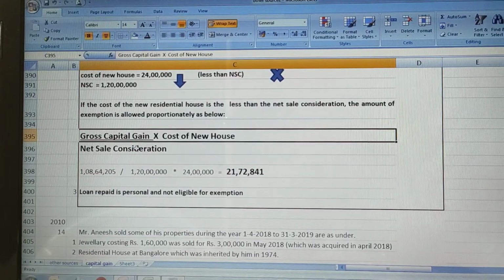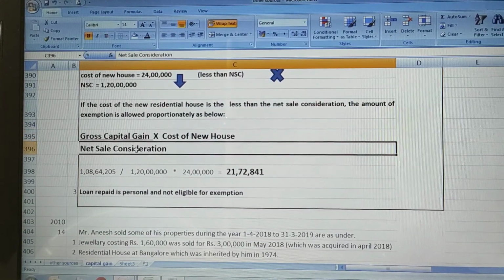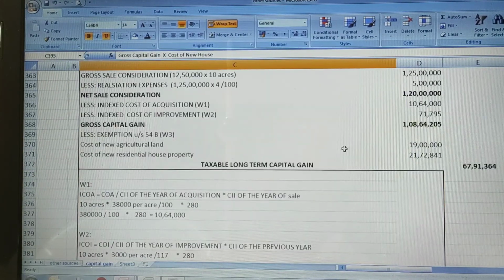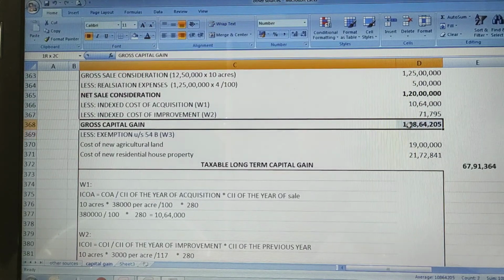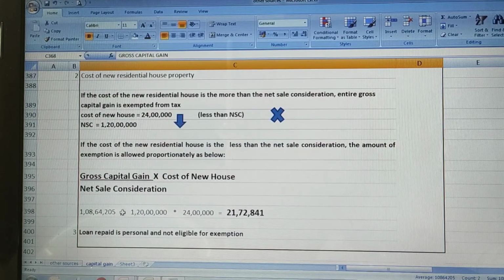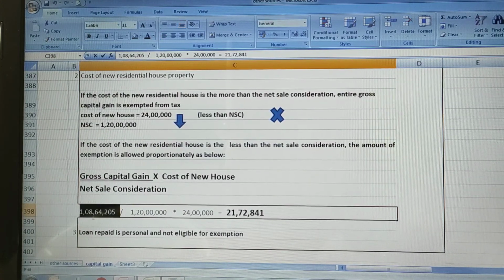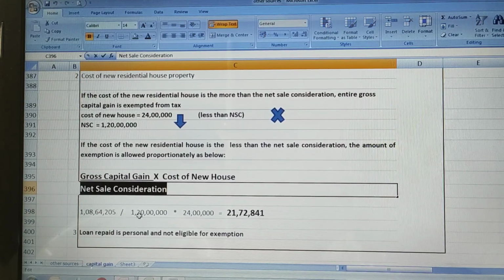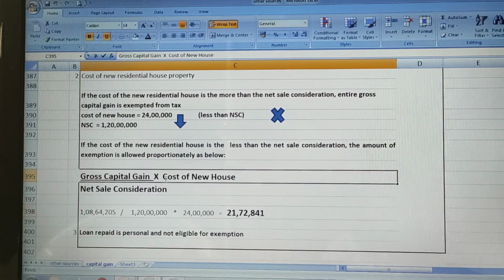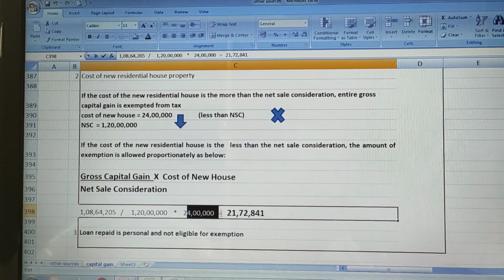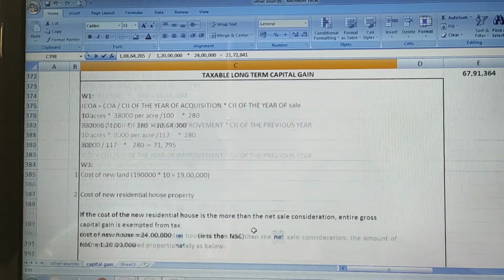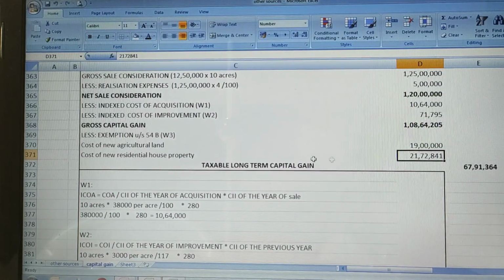What is the formula? Gross capital gain divided by net sale consideration into cost of new house. Our gross capital gain is 1 crore 8 lakhs 64,205, that we have written here. 1 crore 8 lakhs 64,205 divided by net sale consideration, 1 crore 20 lakhs, multiplied by cost of new house, 24 lakhs. If you substitute, you will get 21 lakhs 72,841. So this is the amount of exemption.